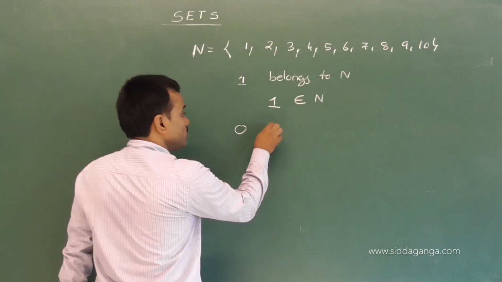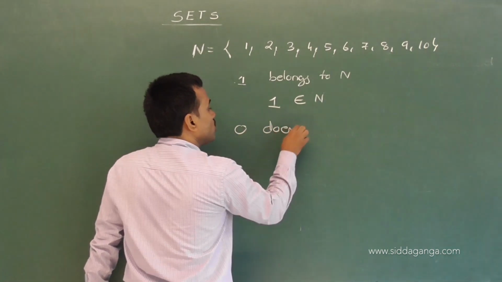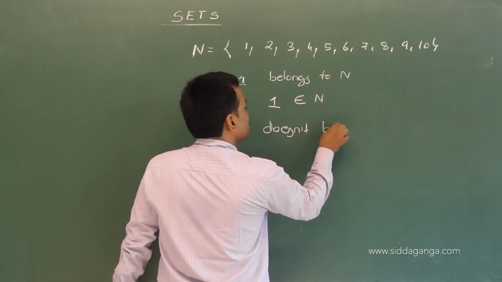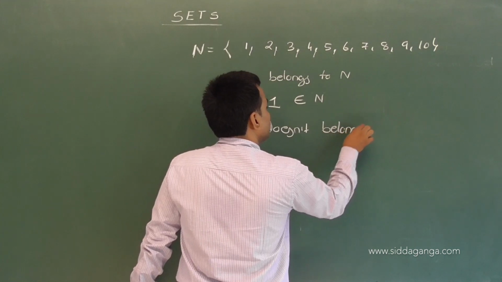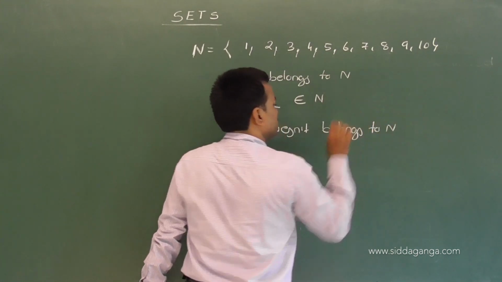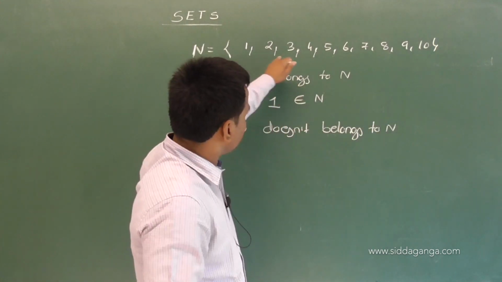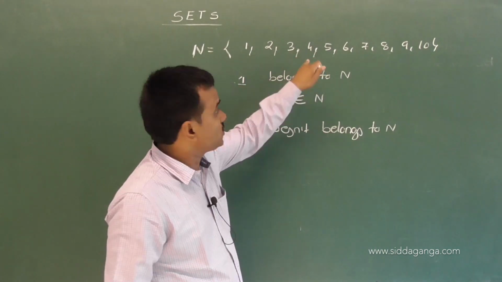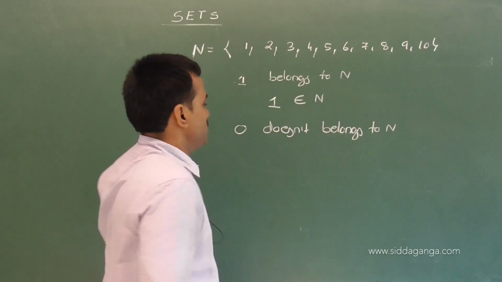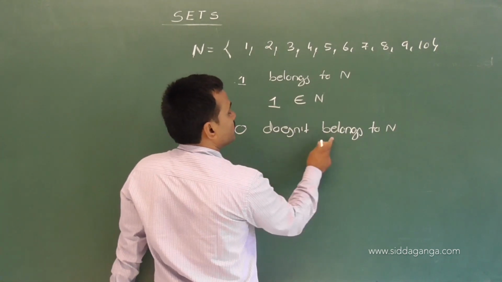No. 0 does not belong to N. Is 0 present in the given set? No. So 0 does not belong to N.